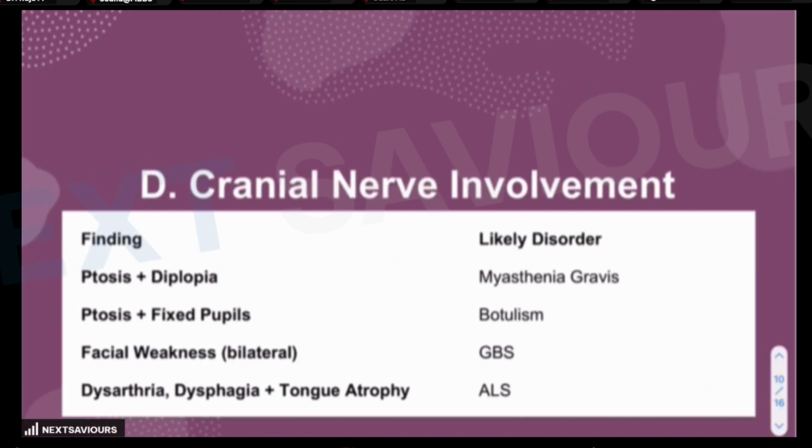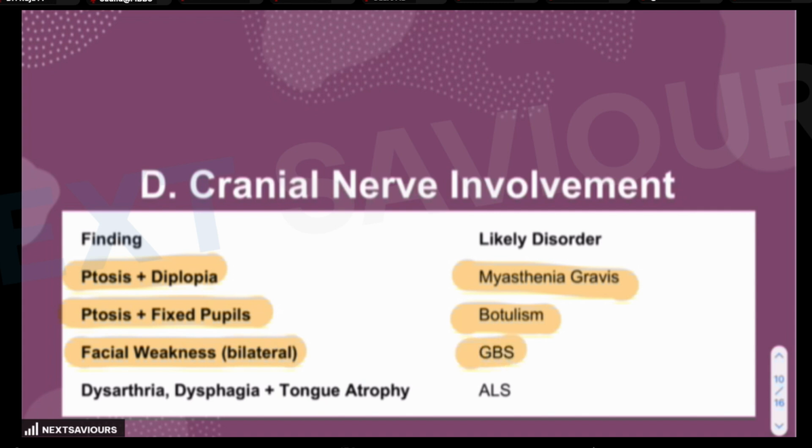And finally, the cranial nerve involvement. You are well aware of the fact that ptosis and diplopia are the features of myasthenia gravis. Ptosis plus fixed pupil is the feature of botulism, because pupillary findings are typically absent in case of myasthenia gravis. Now, if there is a facial weakness which is bilateral, it is a feature of Guillain-Barré syndrome. And if there is dysarthria, dysphagia plus tongue atrophy, it is a feature of amyotrophic lateral sclerosis.